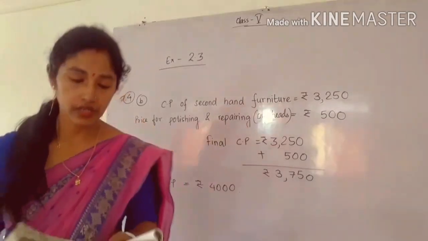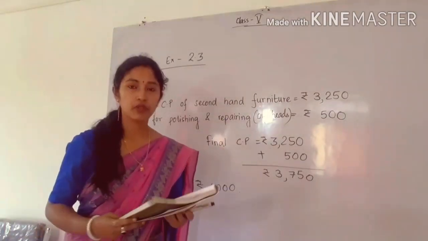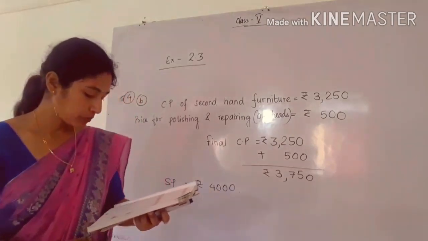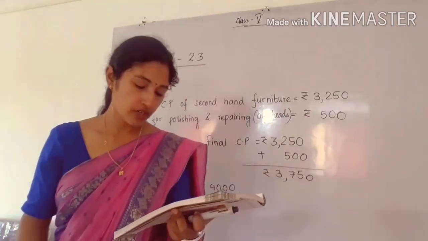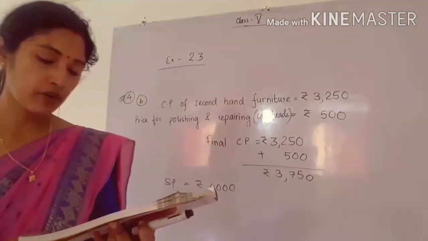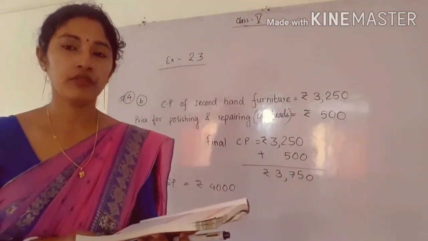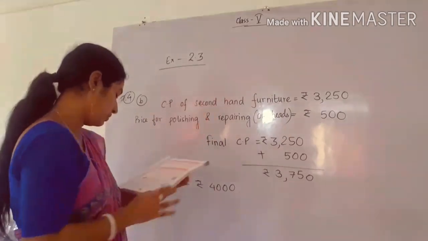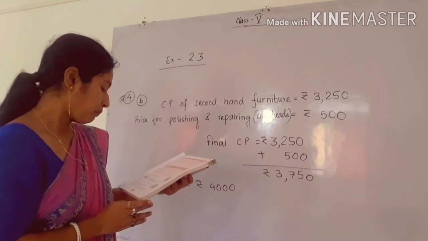The next question I have taken from the book is question number 4, part B. There is a word problem. A second-hand furniture dealer buys a used table for rupees 3,250. So this is the cost price of the second-hand furniture, rupees 3,250.